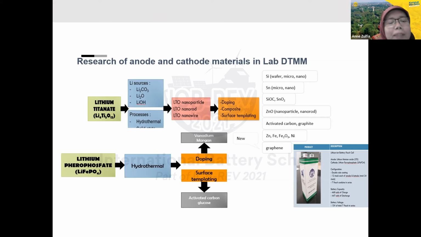For the cathode materials, we produce lithium phosphate by making a composite, by adding some vanadium, manganese, as well as nickel, which we have already done. And then we use the hydrothermal process to make lithium ferrophosphate. Then from this research, we try to make the battery prototype. Then we have this battery prototype of LTO.